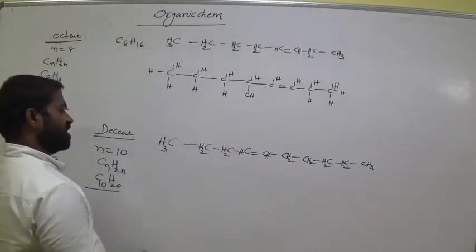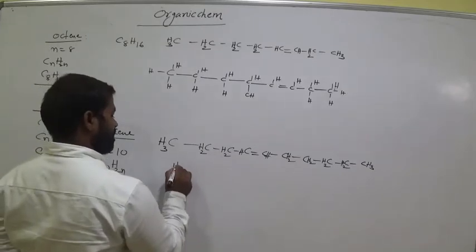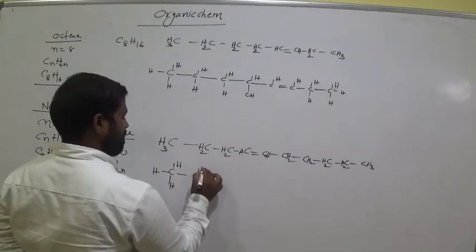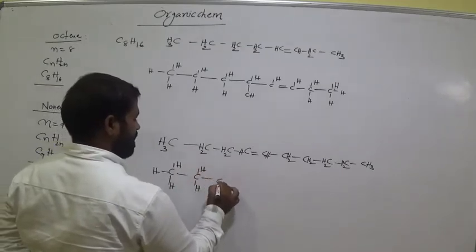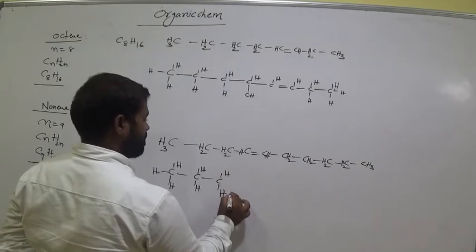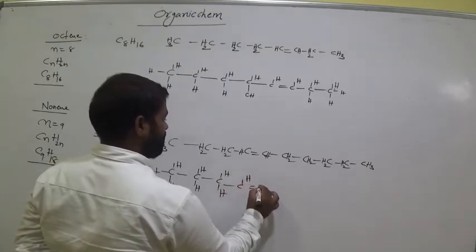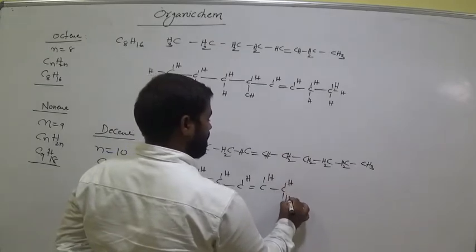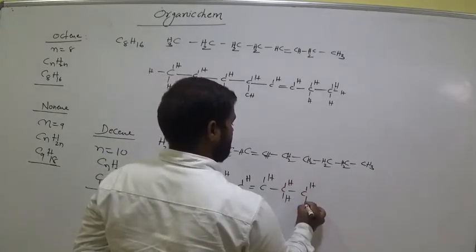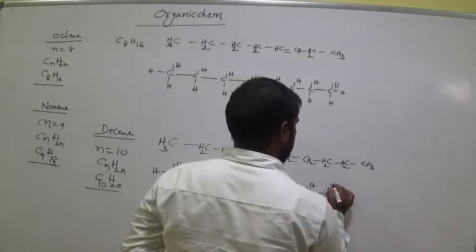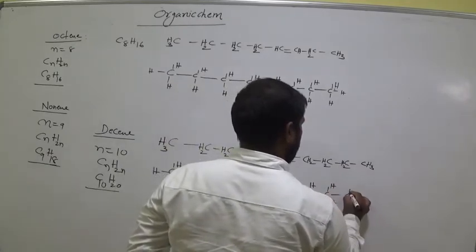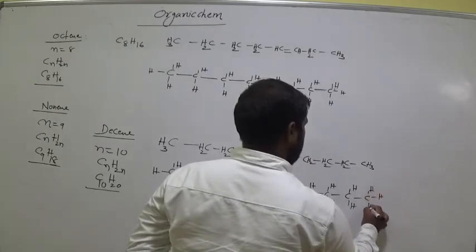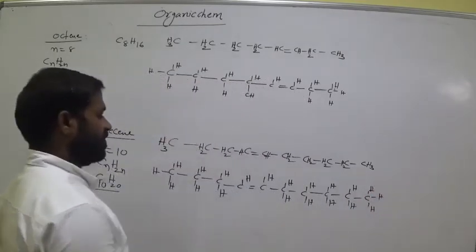Okay, its actual representation is C, H, H, H. C, hydrogen and here hydrogen, hydrogen. Here CH double bond, CH bond, CH and H, bond CH and H, bond CH and H, bond H and H. Okay, is it clear, all of you?